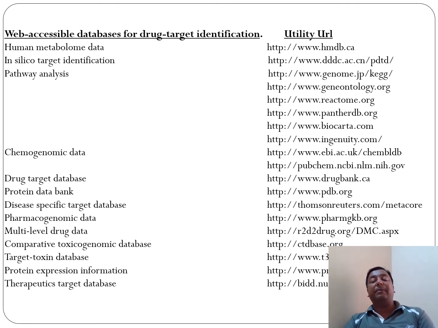So here are the databases. Some are small molecule databases, some are big molecule databases, where we can find good quality structures. I mentioned here some therapeutic target databases, protein expression information databases, target toxicity databases, pharmacogenomics data, the Protein Data Bank, 3D structure databases, which you already know, DrugBank, which you already know, and many more databases, so that you can easily study and understand. If any difficulties, I am here to help you.